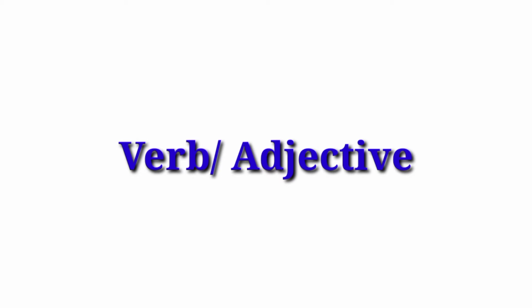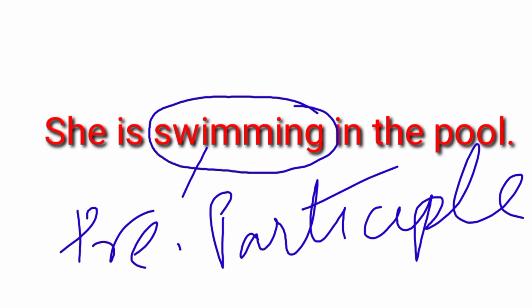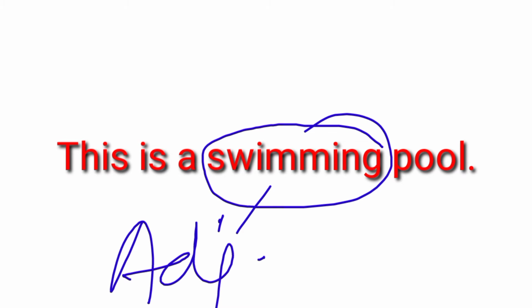Participles act as a verb and also as an adjective. Let's see an example. She is swimming in the pool. Here the word swimming is a present participle. But when we say this is a swimming pool, here swimming is describing the pool. So here swimming is working as an adjective.